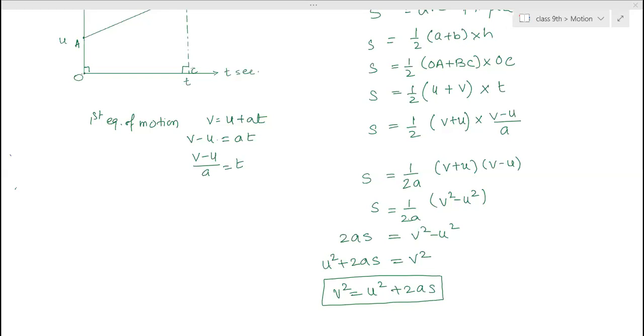Any numericals? Ma'am, will tomorrow's full physics part be numericals or a theory part also? Theory also will be there. Okay.